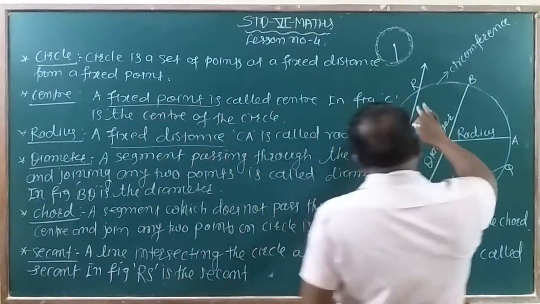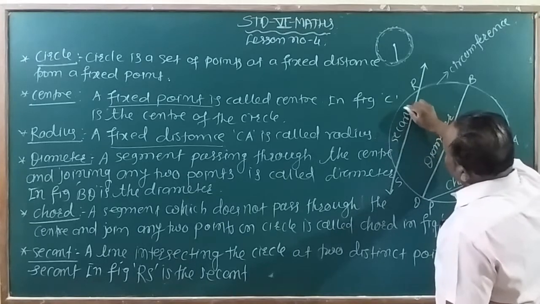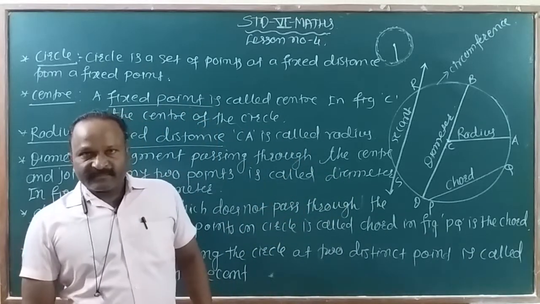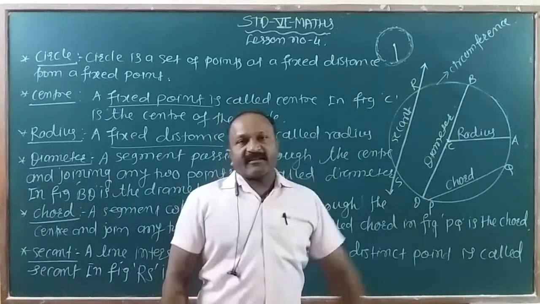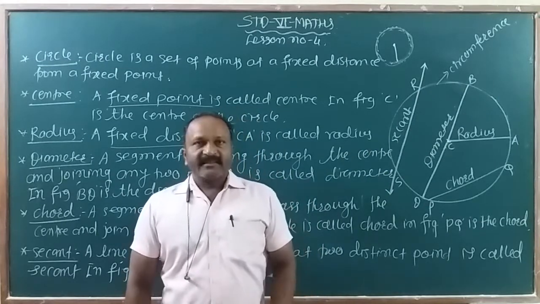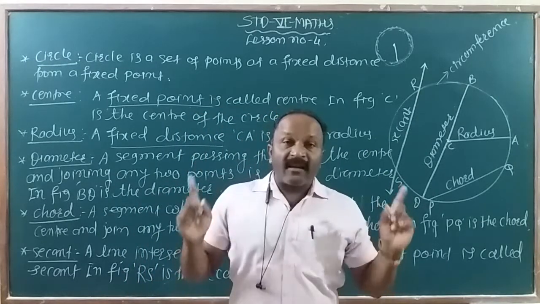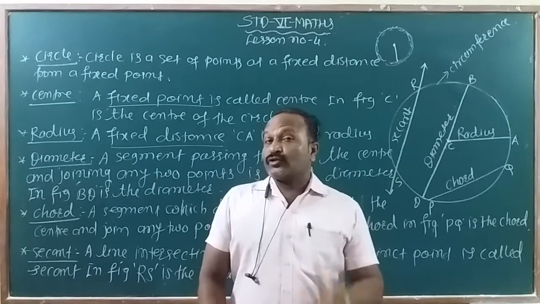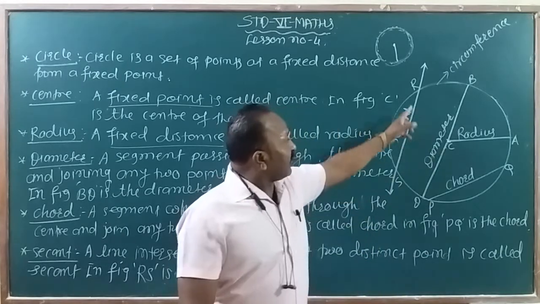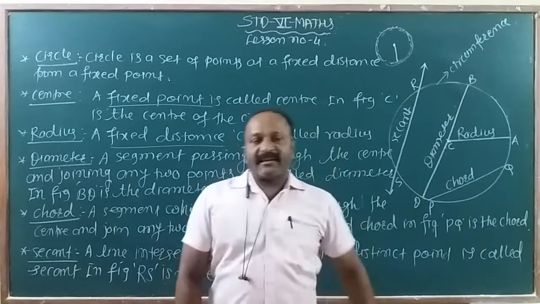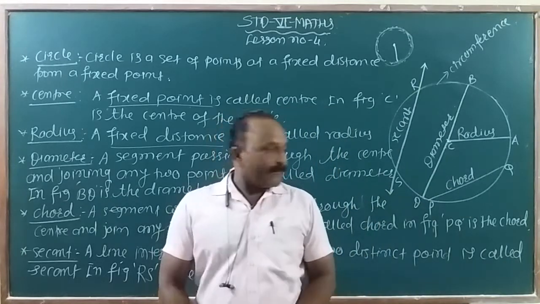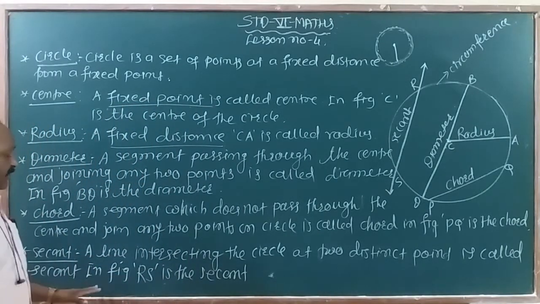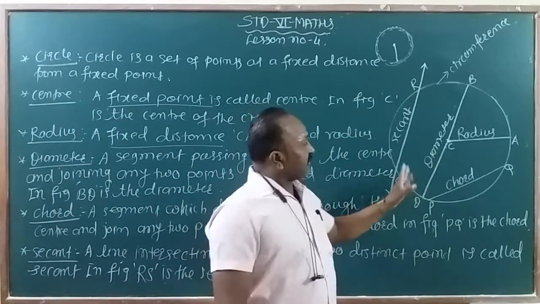Then this is called a secant. Secant means what? It is a line which passes through the circle and intersects it at two distinct points. That line is called a secant. A line intersecting the circle at two distinct points is called a secant. In our figure, this RS is the secant.